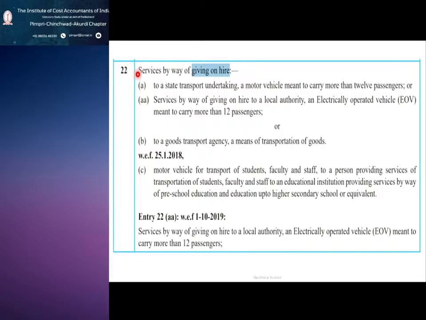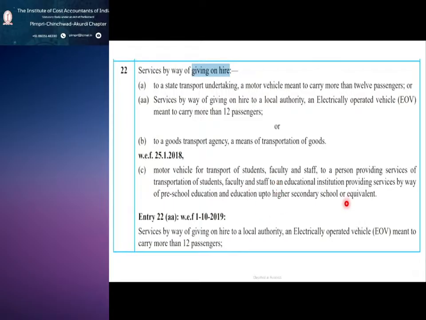Entry number 22. So see, with effect from 2018, if the services of the motor vehicle for transport of students, faculty and staff are provided to a person providing services of transportation of students, faculty, staff to an educational institution by way of preschool education and education up to higher secondary school, in that case only it should be treated as an exempted service.